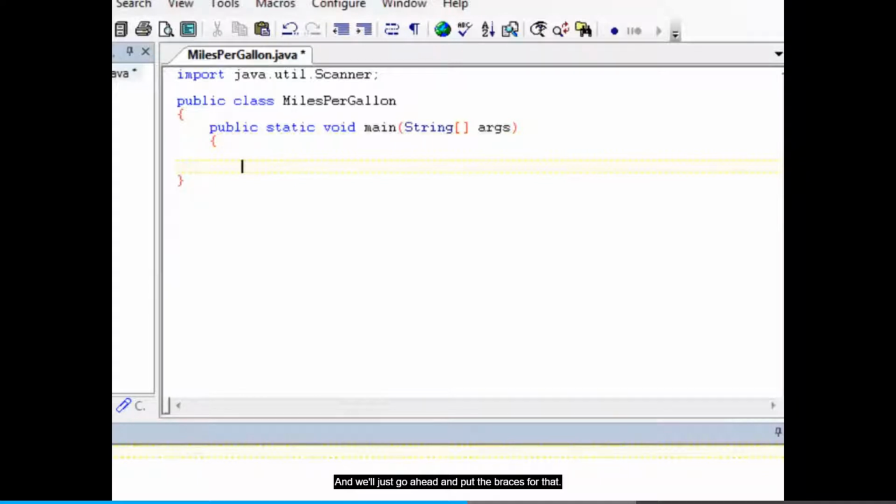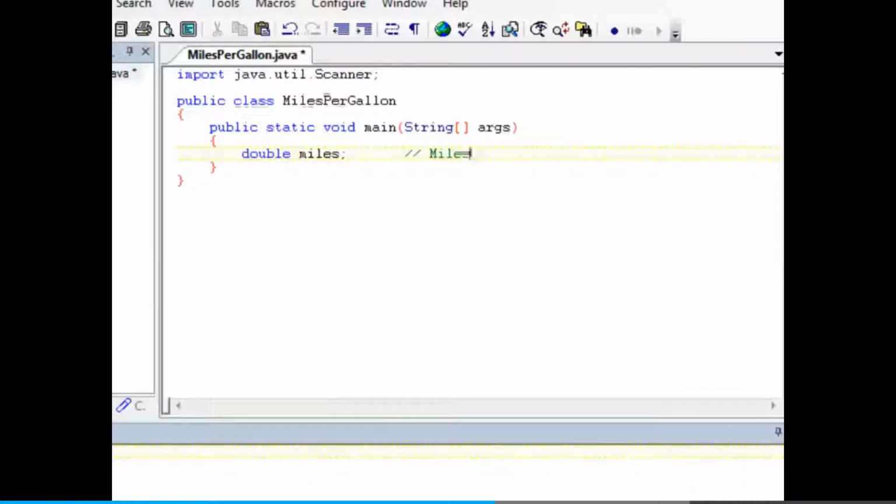Okay, so here inside the main method, let's declare the 3 variables that we're going to need: miles, gallons, and MPG. There's the miles variable, and I'm going to put some comments out here just to document the purpose of these variables. Gallons, MPG.